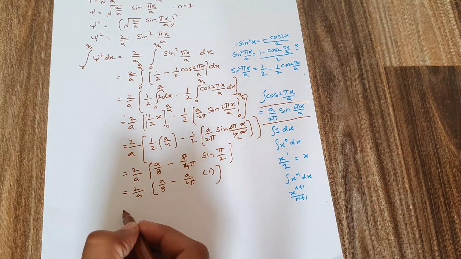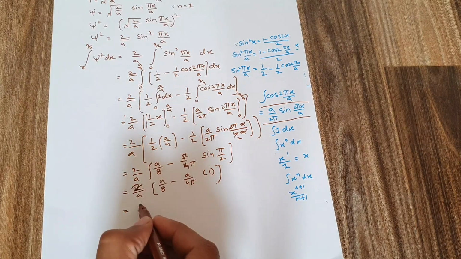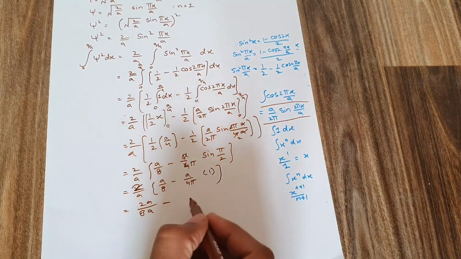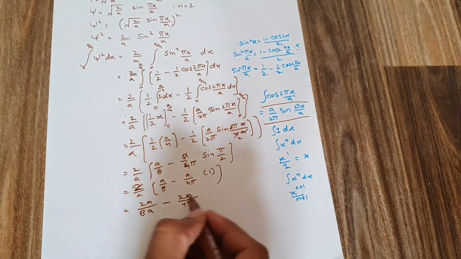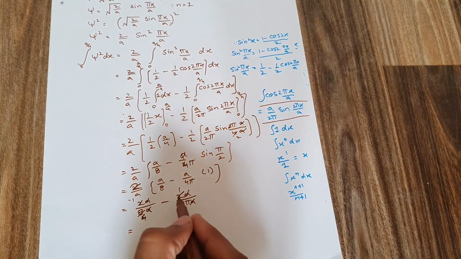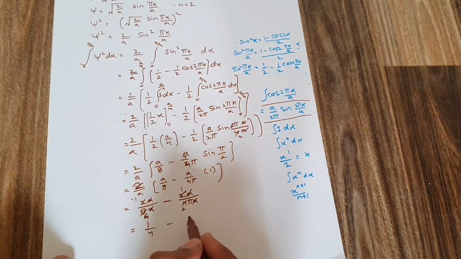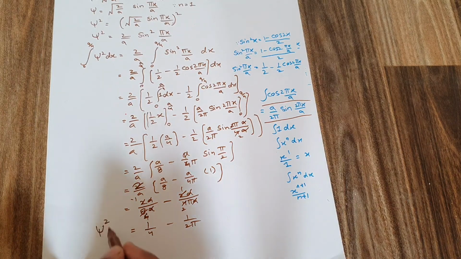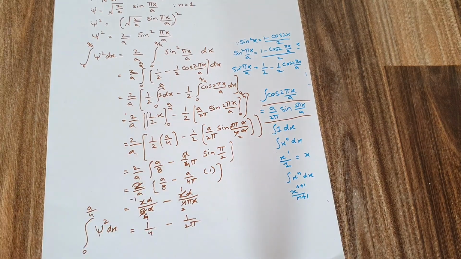So next, multiply: 2 multiplied by a becomes 2a, and a multiplied by 8 becomes 8a. Similarly 2 multiplied by a becomes 2a, and a multiplied by 4 pi becomes 4 pi a. So 2 1 the 2, 2 4 the 8, and 2 1 the 2, and 2 2 the 4, and the answer comes out to be 1 over 4 minus 1 over 2 pi. So this is the answer, the probability of finding the particle in the region from 0 to a by 4. So this was my answer.